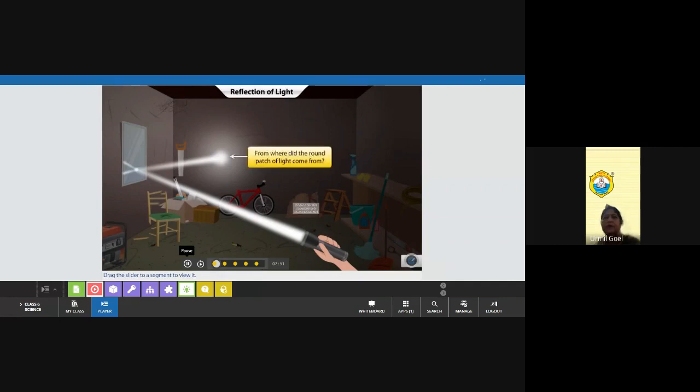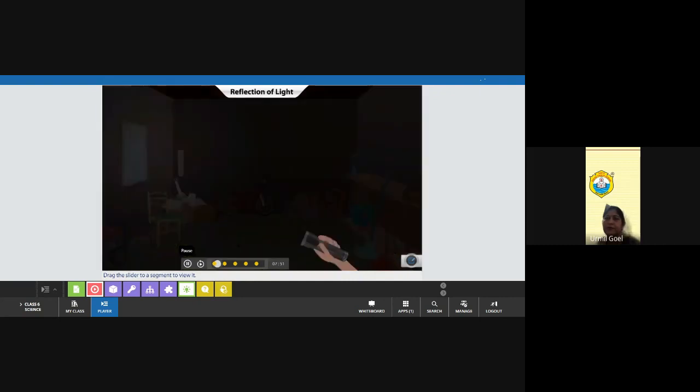But do you know from where the round patch of light hit the wall? The round patch or beam of light comes from the torch. Switch off the torch. Can you see the patch now? No.